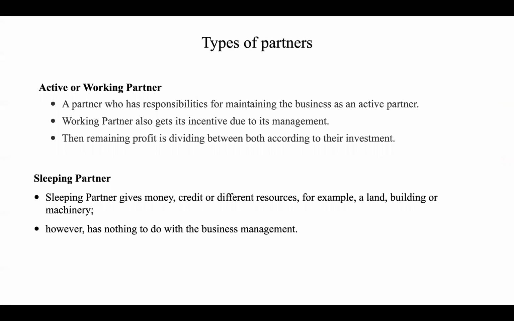Types of partners: active or working partner and sleeping partner. The active partner has the responsibility for maintaining the business. He will take care of all the decisions and is involved in all day-to-day activities. That is why he gets incentives, and only the remaining profit is divided among the investors. So finally he gets more benefit than the sleeping partner, whereas the sleeping partner gives money or different resources like land, building, machinery, but does not take care of the business activities.